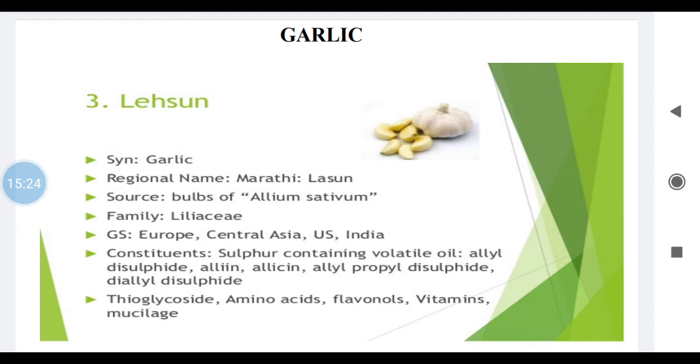Now, chemical constituents of this drug, you can see it contains sulfur containing volatile oil, allyl disulfide, alliin, allicin, allyl propyl disulfide, diallyl disulfide, isn't it? So it also contains 29% carbohydrates, 56% proteins also, isn't it? And important minerals present are phosphorus, iron and copper, isn't it? So these are important chemical constituents present in garlic.